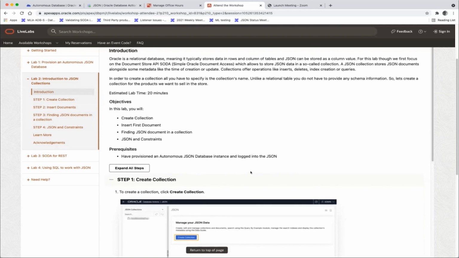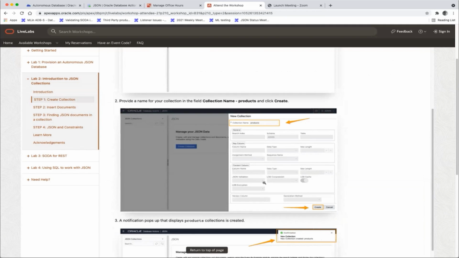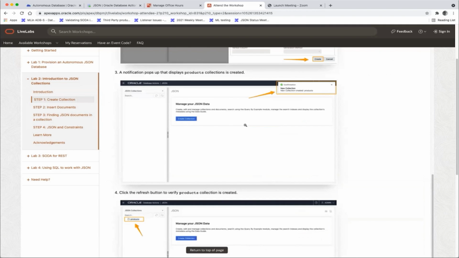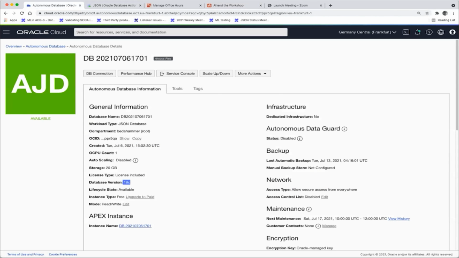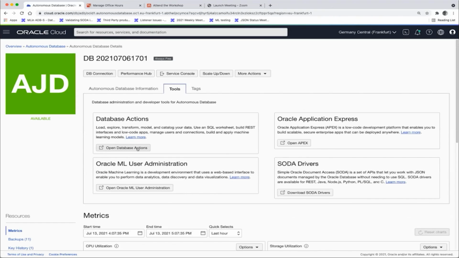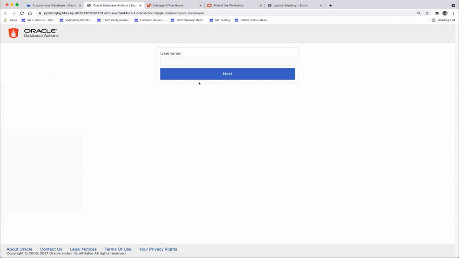And again, these are all the steps. You have screenshots, you can copy paste. So I highly encourage you to walk through. At the end, the way it would look like, let me just close the window. You go on Tools, and you open these database actions. Database actions are basically different user interfaces.